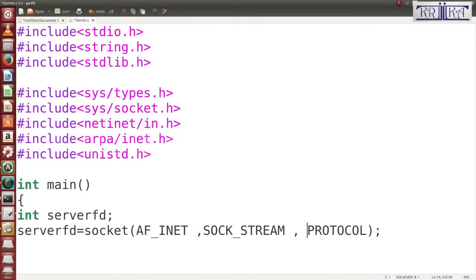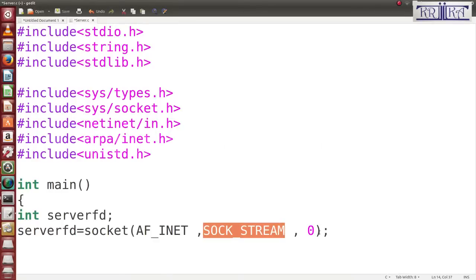In the protocol field, you pass 0. 0 means it is automatically decided. It takes the protocol from the socket type you have declared. If you are using SOCK_STREAM, then 0 will automatically put the value for SOCK_STREAM. If you are using SOCK_DGRAM, 0 will automatically take the value for SOCK_DGRAM.